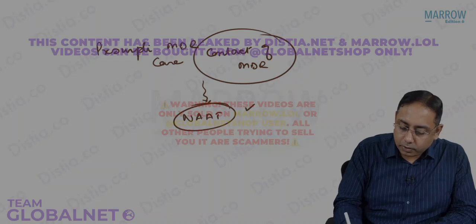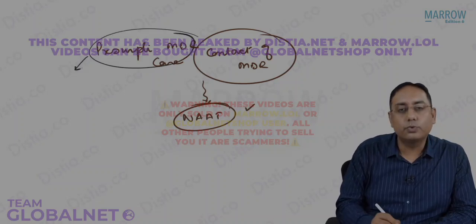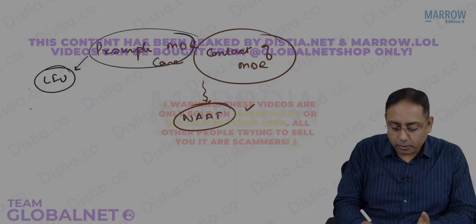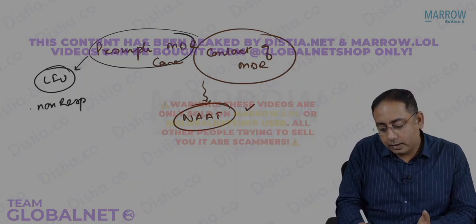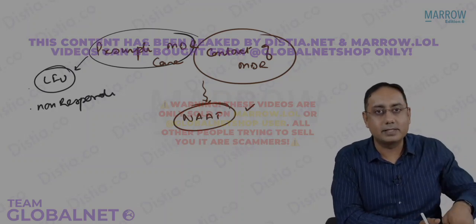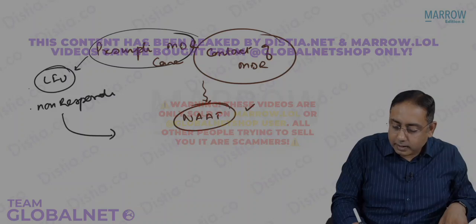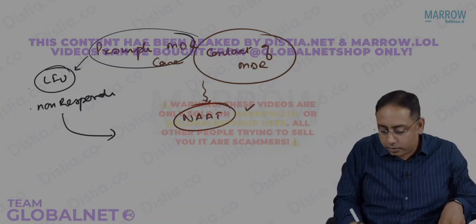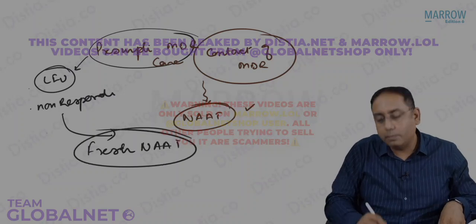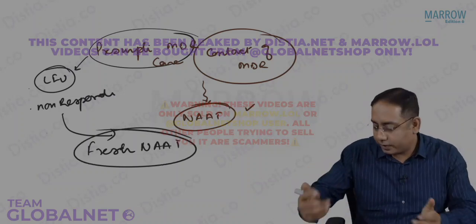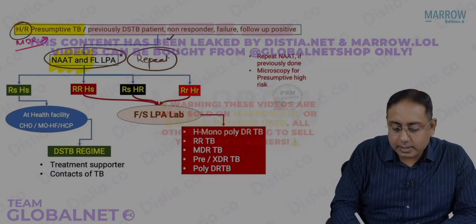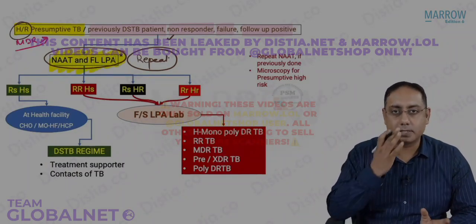Now, in case I'm talking about the presumptive MDR case who is actually a loss to follow-up, or a non-responder, in the previous drug-sensitive TB diagnosis he must have got a NAT test done. That's what I'm saying: don't rely on that previous NAT. Now you have to do a fresh NAT test again. So it could be the first time, it could be the fresh NAT test, but whatever it is, you have to do this nucleic acid amplification test using the CB-NATs.